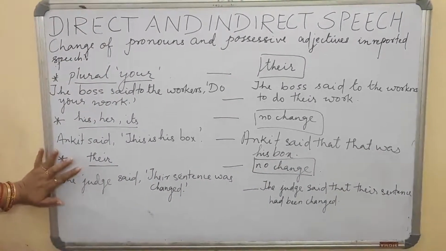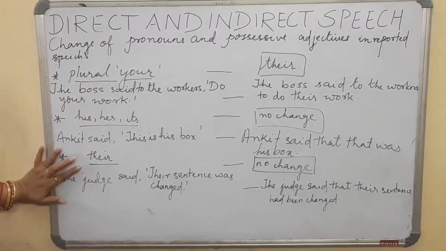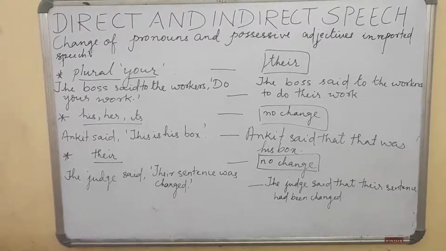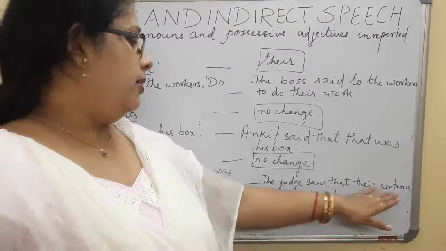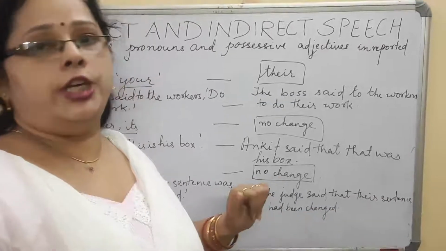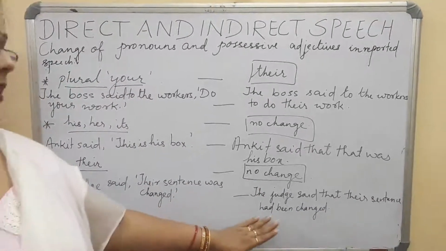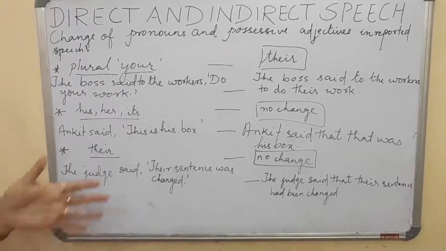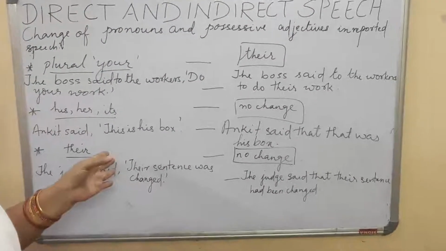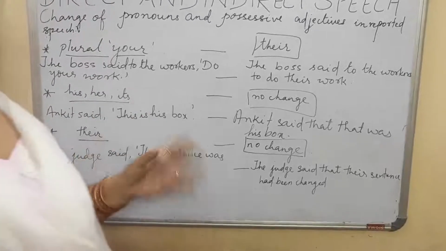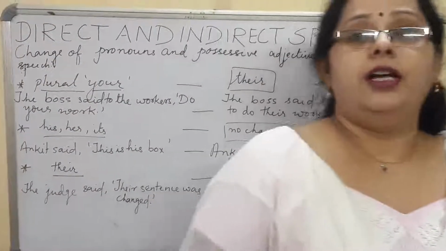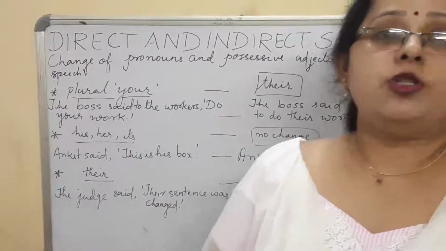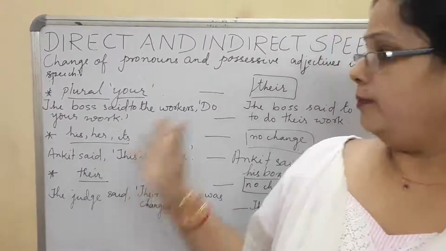"Their": there is no change for indirect speech, or there is no change for the word "their." The judge said, "Their sentence was changed." The judge said that their sentence had been changed. Only "was" becomes "had been." So this is all about direct and indirect speech. I hope I have been successful in making you confusion free, or in making your doubts free. So this is all about direct and indirect.